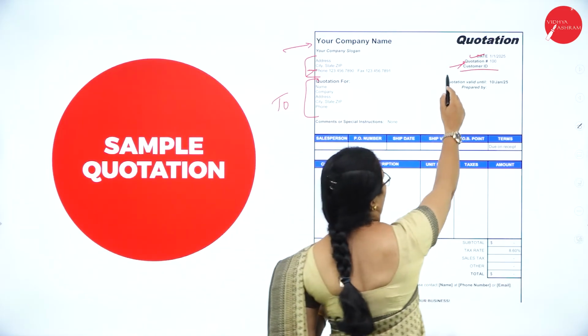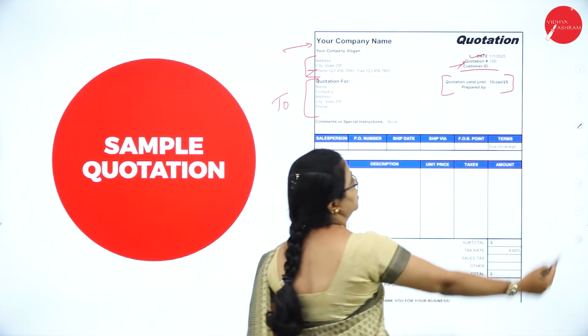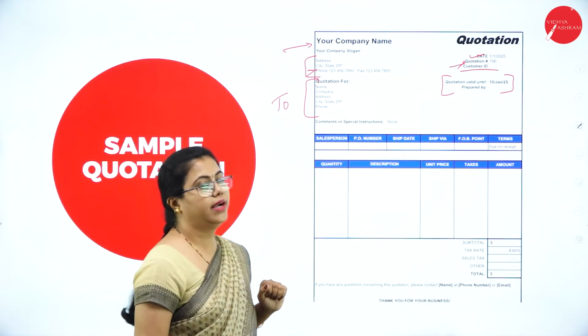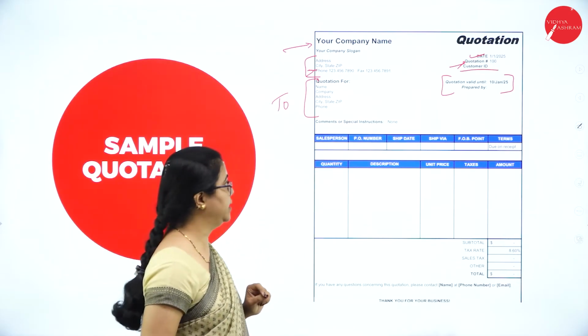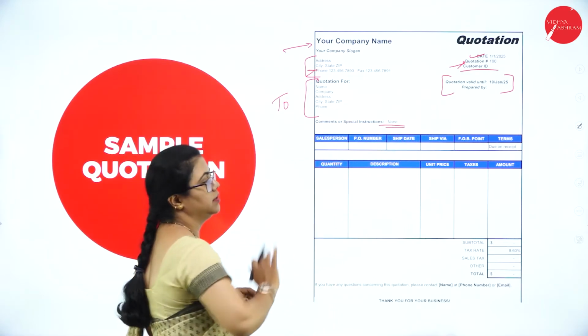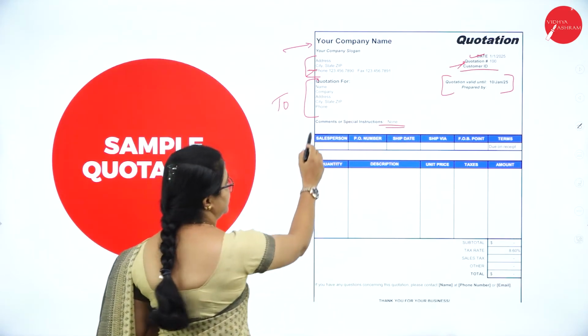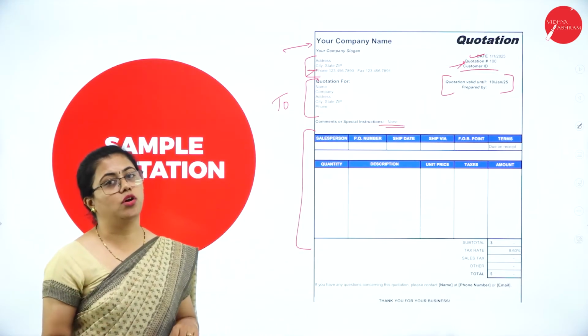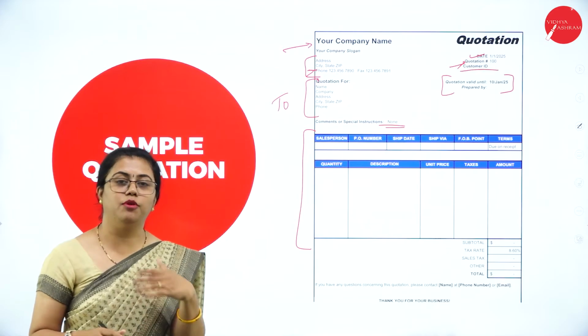Then until when the quotation is valid. It is written on 1st Jan 2025 and is valid till 10th Jan 25, like that. Any instruction or extra information you need to add is optional, but these are the things that have to be there. But this depends on the type of quotation you are writing and the type of business.